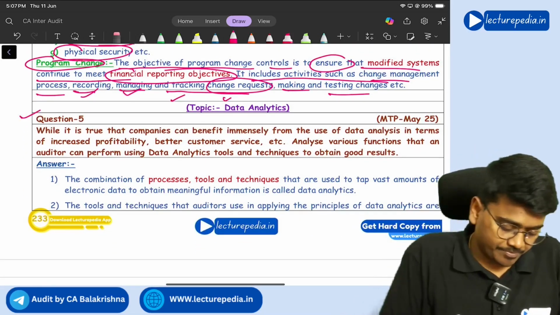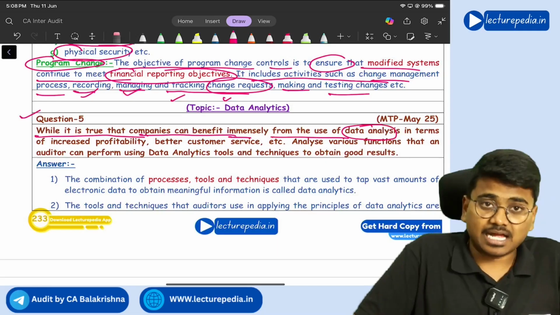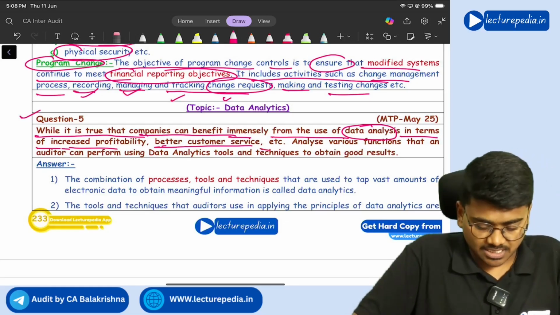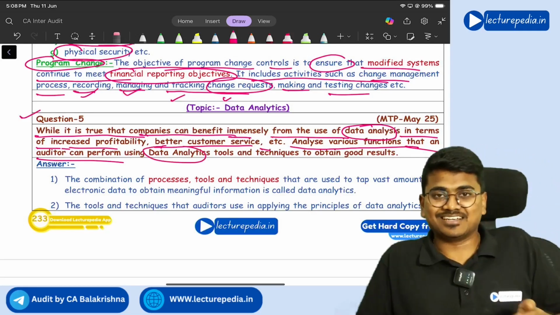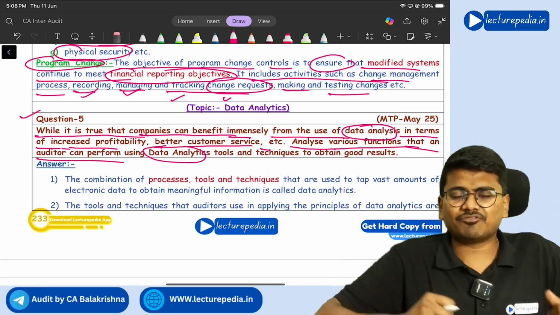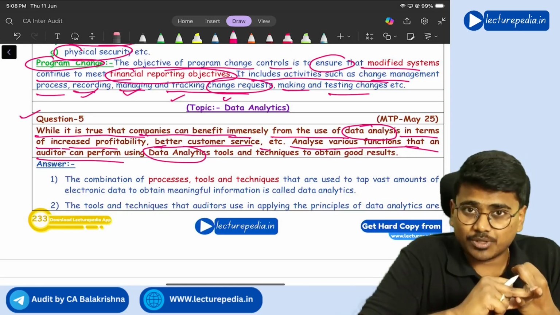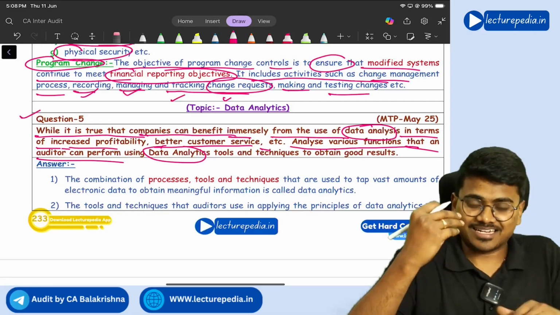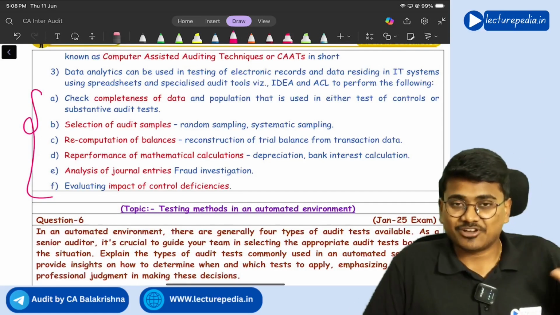Next, question number 5. While it is true that companies can benefit immensely from the use of data analysis in terms of increased profitability, better customer service, etc., analyze various functions that an auditor can perform using data analytics. This is nothing but the first question only. By using data analytics, you can perform various things like analysis of journal entries, selection of sample, checking whether the data given is complete or not, re-performance, recalculation, right? So all those things you will get again, all the points that we have seen in the first question.